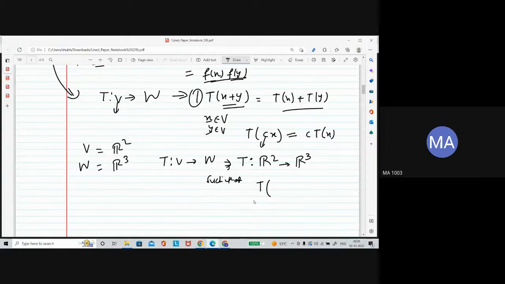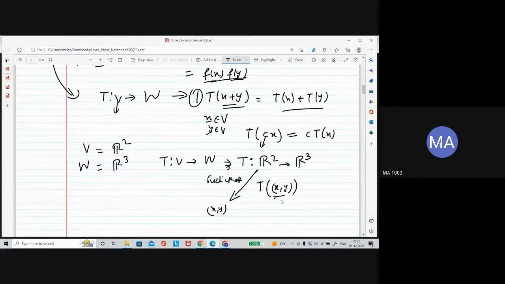So see that we need to define it, right? If you have a function, we need to define how the function is defined. So I am taking an element from R2. If you are taking an element from R2, how will it be coordinate-wise? Okay, so I am taking an element, let's say (x, y). This is a vector.